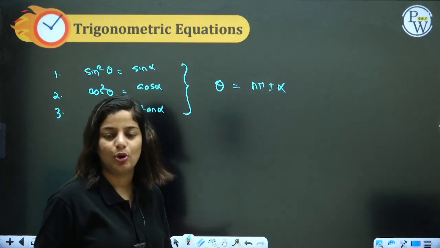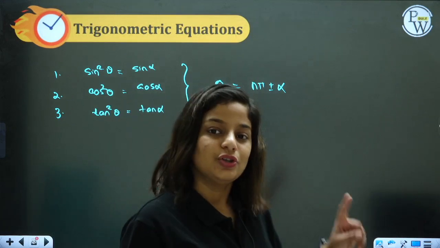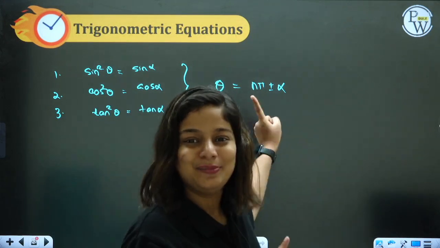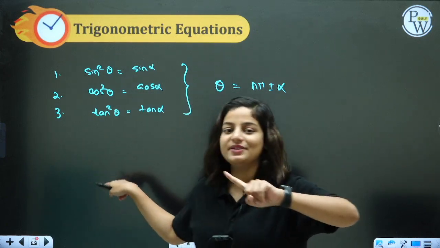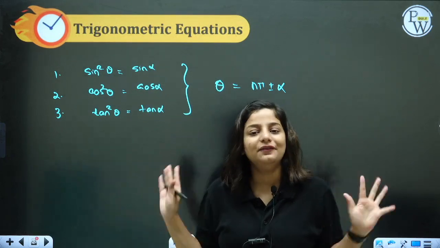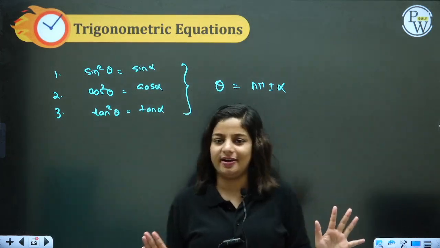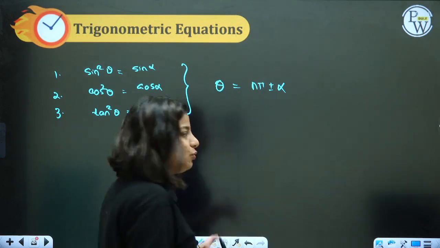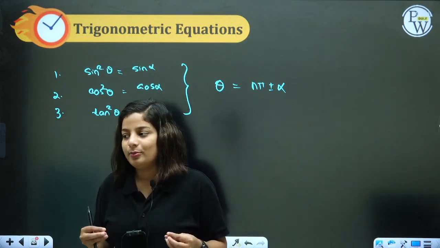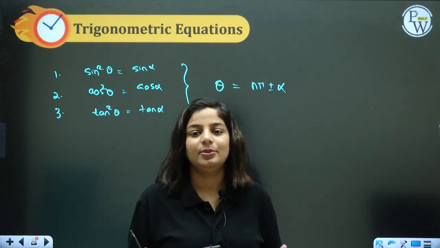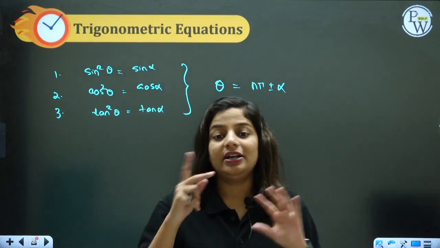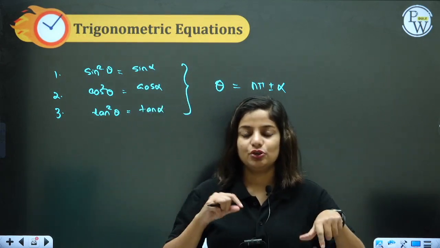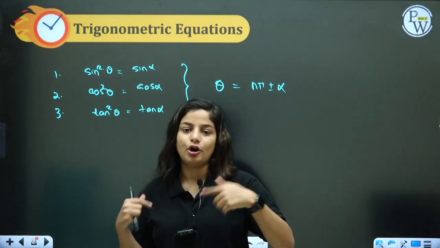Again, alpha is the smallest possible value. So isn't it only one formula? It will be counted as one formula. 3 in the previous slide, 4 and 6 at the beginning. 10 formulas, the chapter is sorted here. Even though the weightage of this particular chapter, trigonometric equations, is less in the JEE examination, it is not directly asked, it is indirectly asked. So the weightage is indirect, not direct.